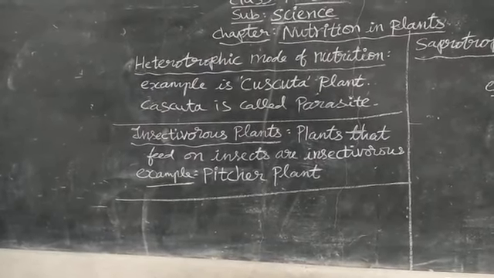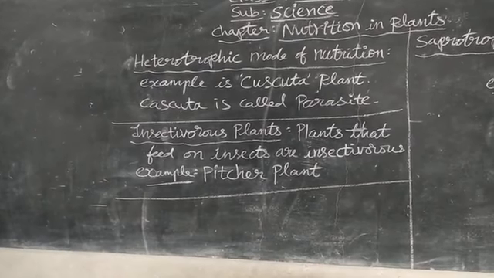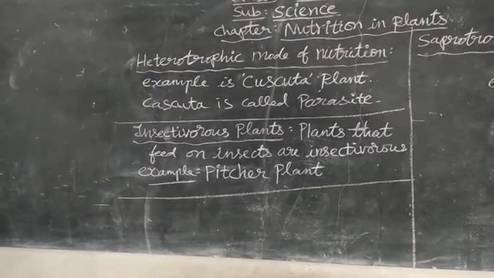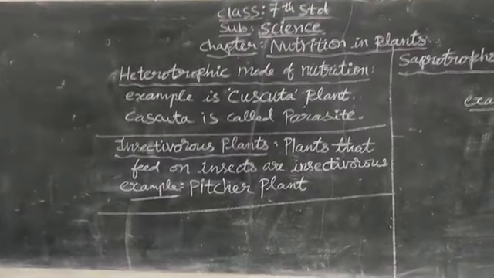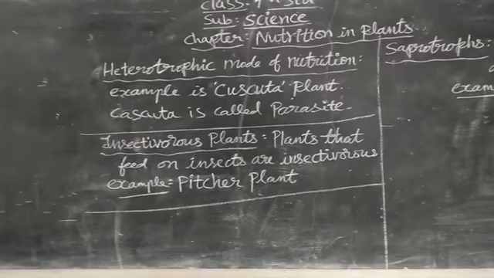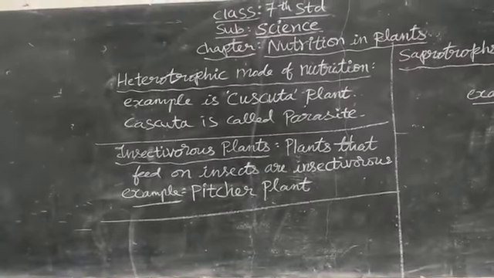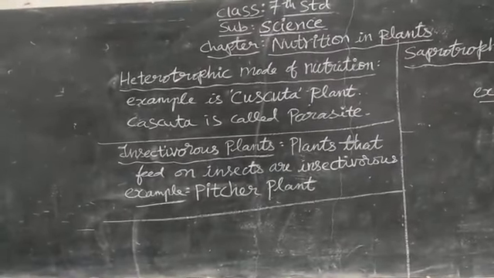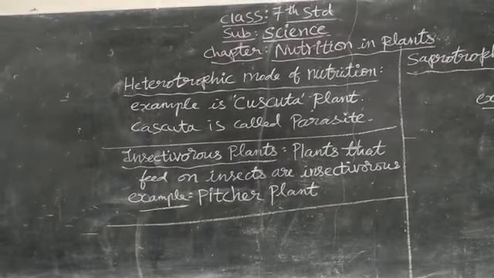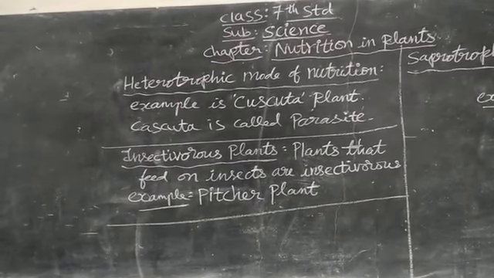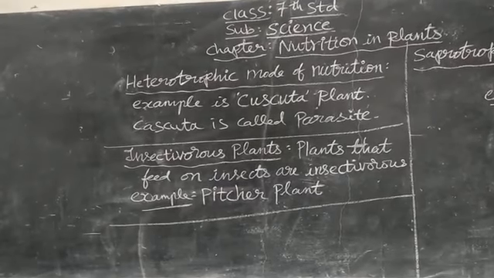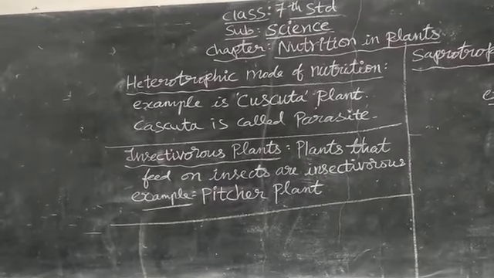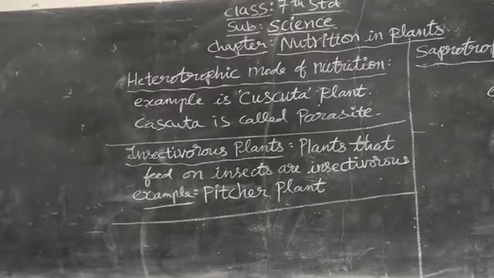Here Cuscuta is a parasite, and that autotrophic plant is called the host. Host means that autotrophic plant is called host, and this Cuscuta is called parasite because it is capturing food from that autotrophic plant. So Cuscuta is a parasite and the autotrophic plant is called host in this case.